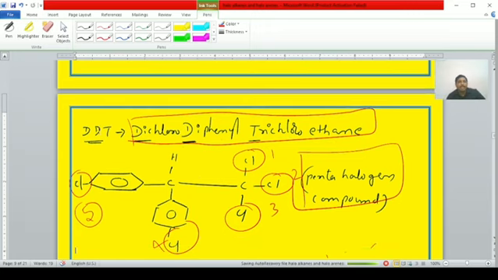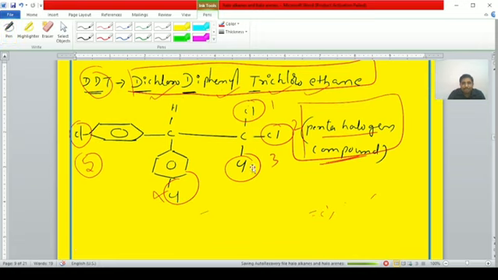Next one, DDT. DDT stands for dichlorodiphenyltrichloroethane. The full form is very important. Here 5 halogen atoms are present, hence it is known as a pentahalogen compound. The structure is like this. Here 5 chlorine atoms are present and 2 benzene rings are present. Clear?